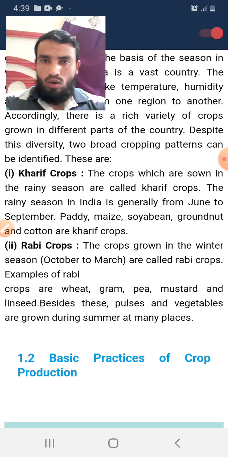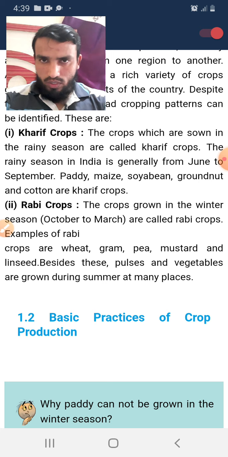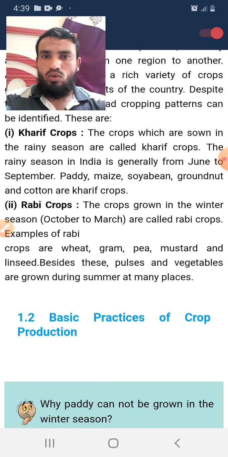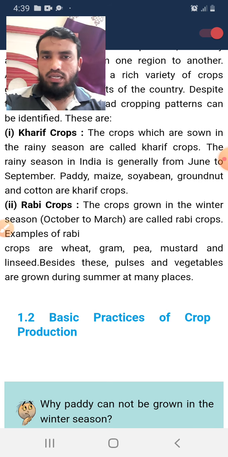When we divide the crops, they can be divided into two basic classes: number one is the Kharif crop and number two is the Rabi crop. So, what is the Kharif crop? The crop which is sown in the rainy season. The crop which is grown in the rainy season is called the Kharif crop, because it requires more water.